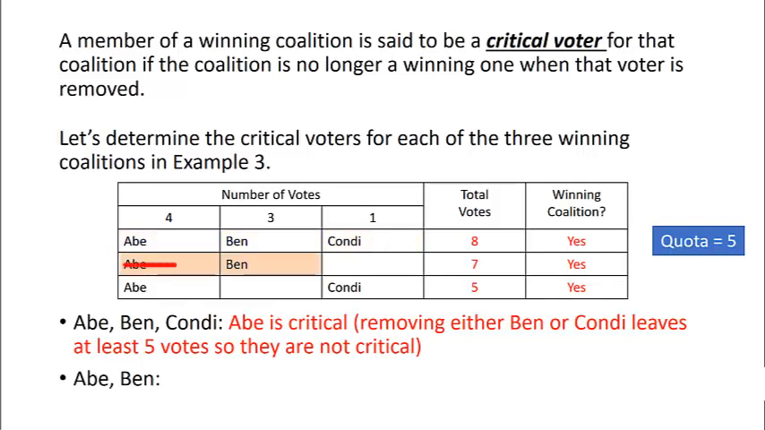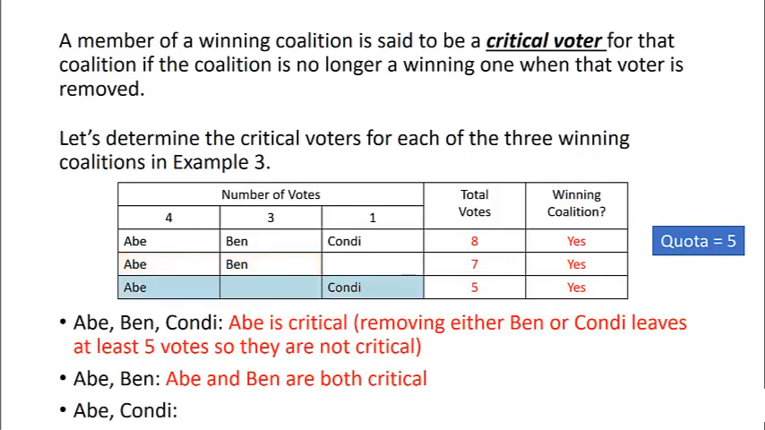If Abe leaves, Ben only has 3 votes left. He can no longer meet the quota, so Abe is critical. Similarly, if Ben leaves, Abe only has 4 votes. He can't meet quota by himself, so Ben is also critical. In the coalition of Abe and Ben, both are critical.